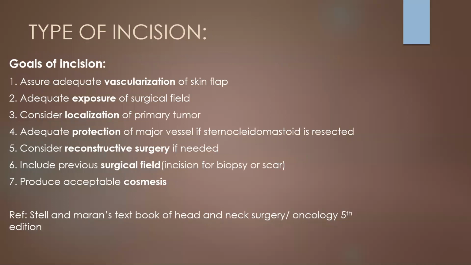So next we should decide on the type of incision, as there are many types of incisions, and the goal of our incision should be to acquire adequate vascularization of the skin flap and adequate exposure. Consider localization of the primary tumor, adequate protection of major vessels if sternocleidomastoid is resected. Consider reconstructive surgery if needed.